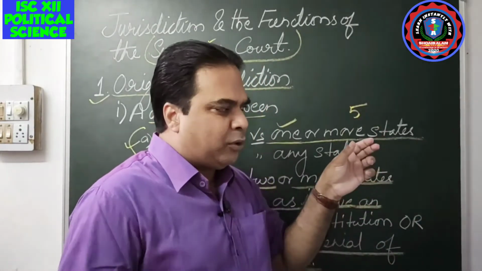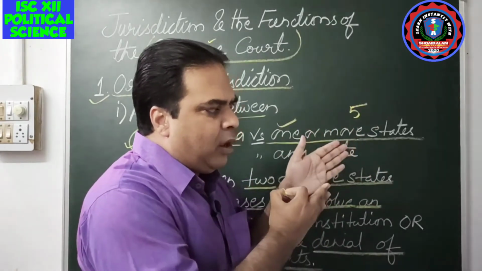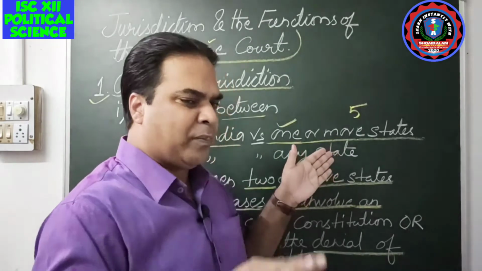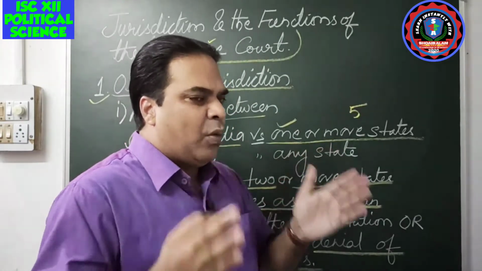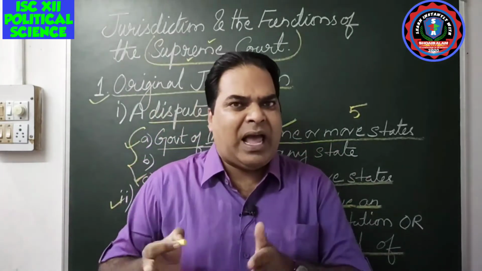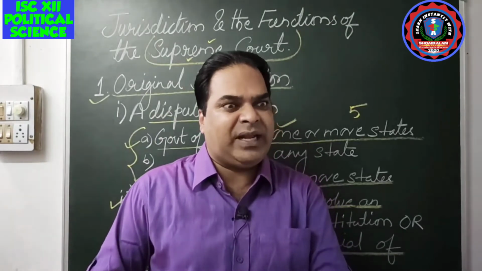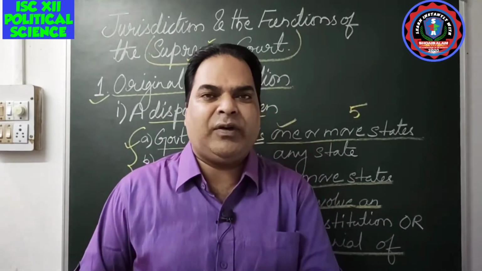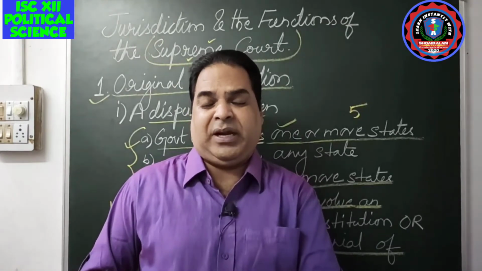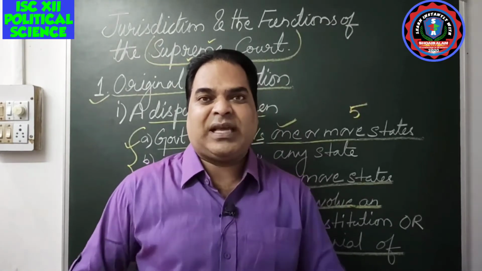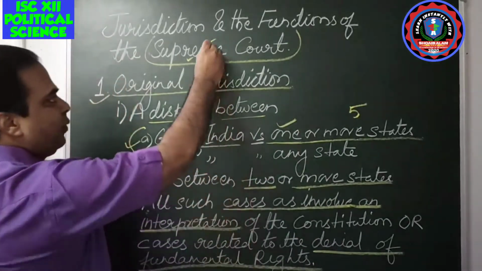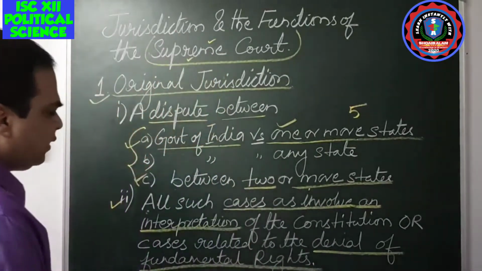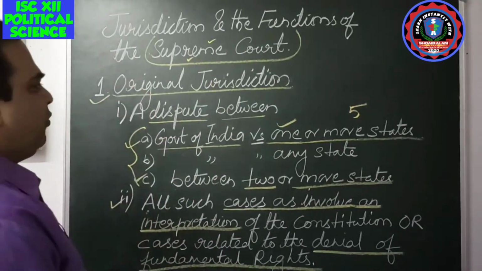So if the proper procedure and the proper meaning of the law is not properly implemented, or not understood properly, suppose for example what I have to do according to the law, I have not done that, I have taken that in a different way, so that there is a confusion. In that case, that confusion can be cleared by the Supreme Court. So that is all about the original jurisdiction of the Supreme Court.